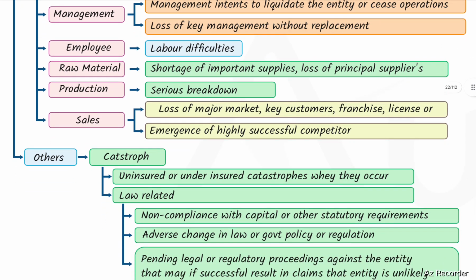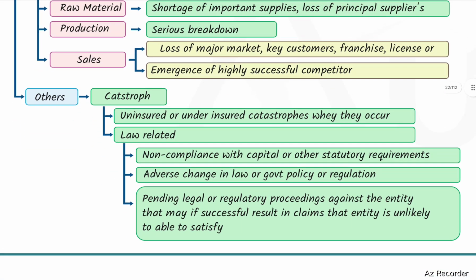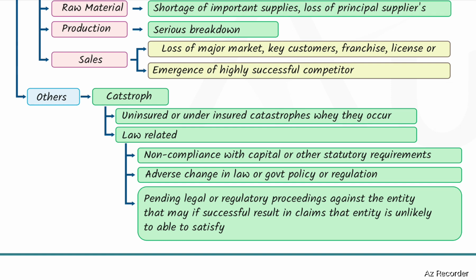Sales related: loss of major market, key customers, franchise, license, or emergence of a highly successful competitor. Others: catastrophe, uninsured or underinsured catastrophes when they occur. Law related: non compliance with capital or other statutory requirements, adverse change in law or government policy or regulations, pending legal or regulatory proceedings against the entity that may, if successful, result in claims that the entity is unlikely to be able to satisfy.